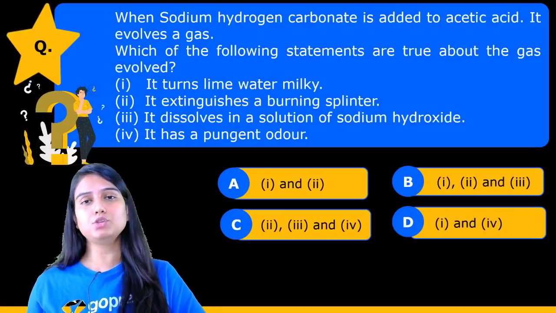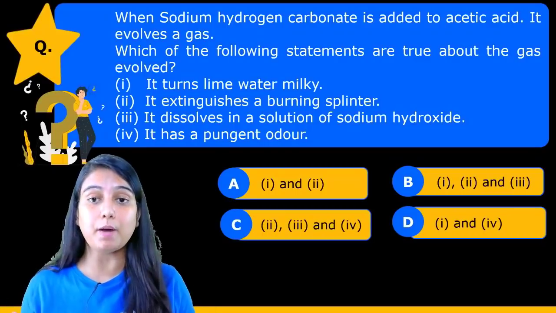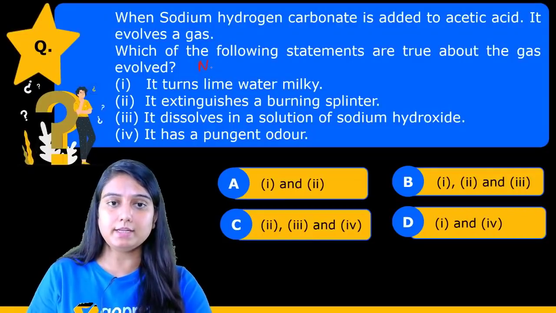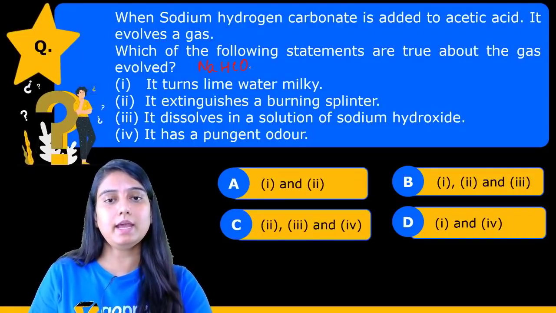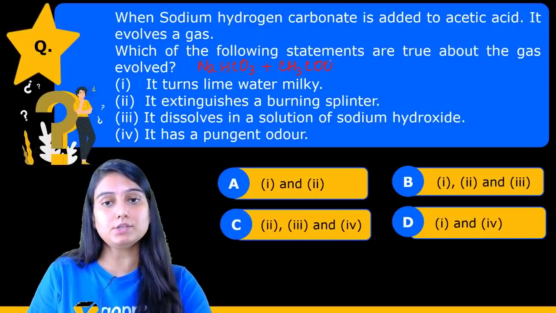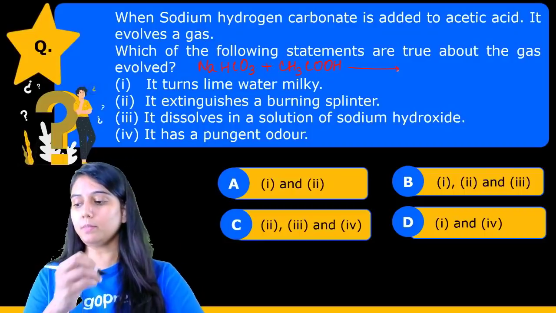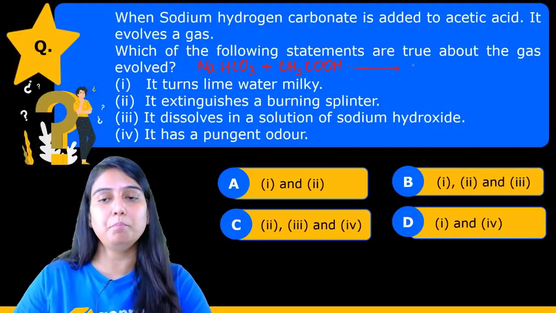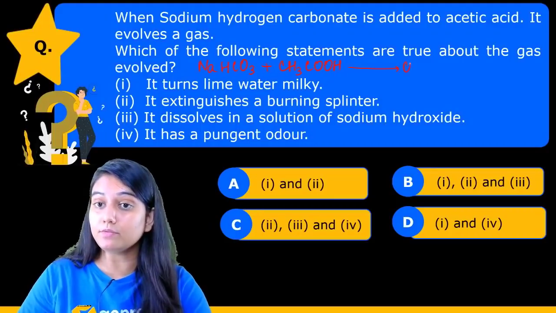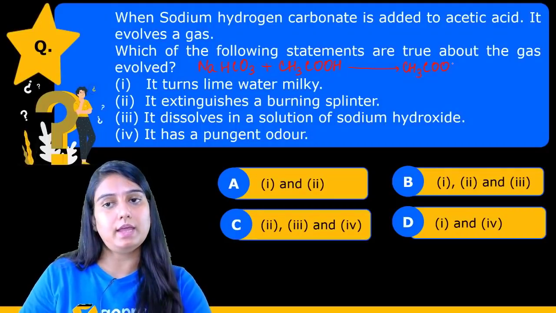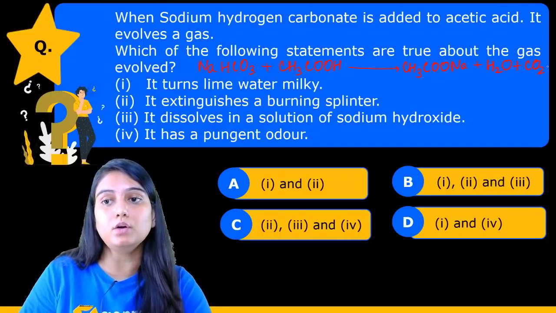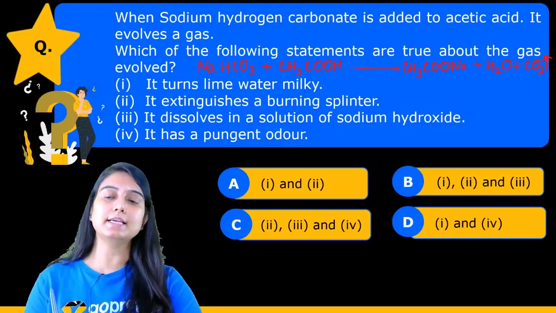So first we will see what reaction is taking place. Sodium hydrogen carbonate, that is NaHCO3, when it reacts with acetic acid, which is CH3COOH, right? We have to tell which gas is evolving. The main product is sodium acetate, which is CH3COONa, along with water, and here comes the gas that is carbon dioxide. Okay, so the carbon dioxide gas is evolved.